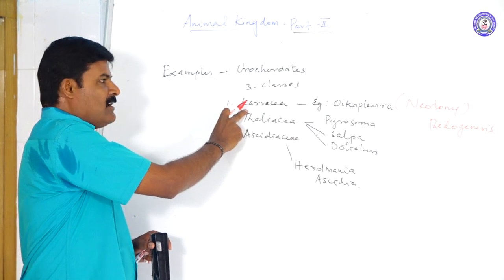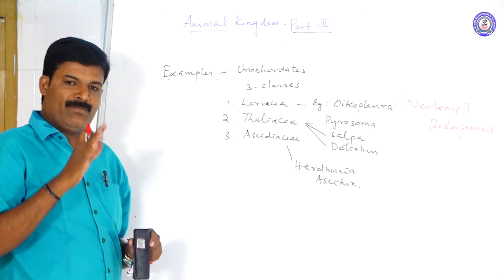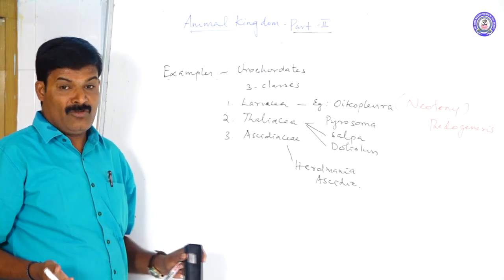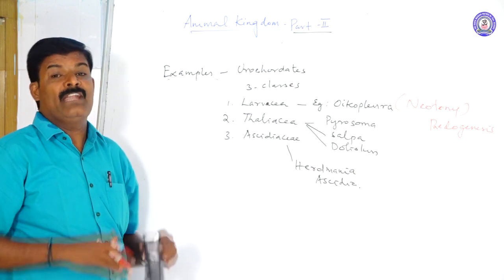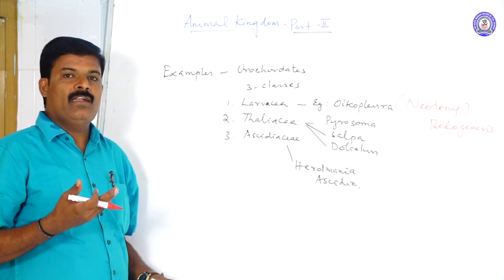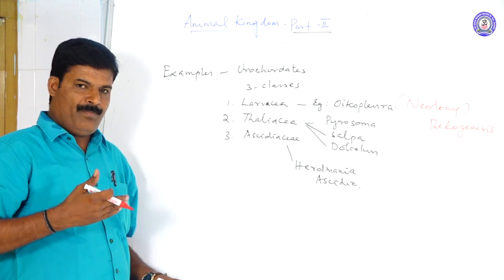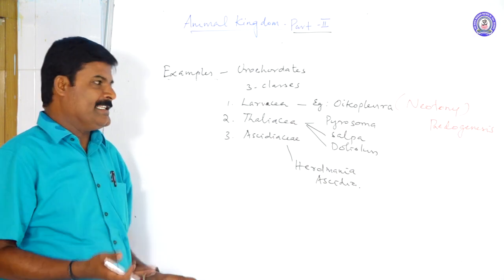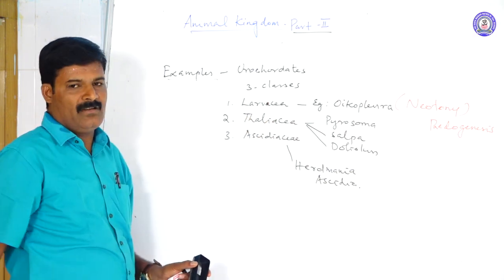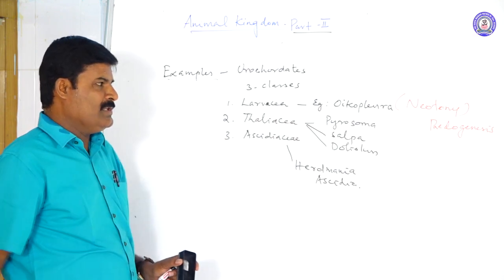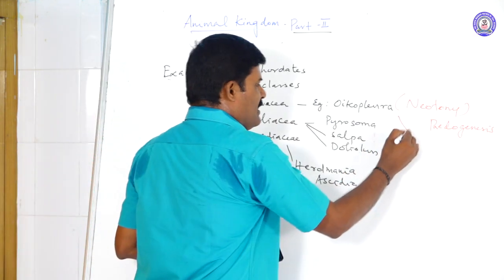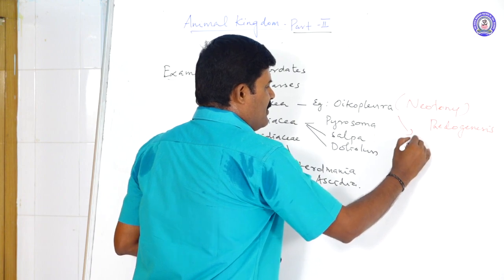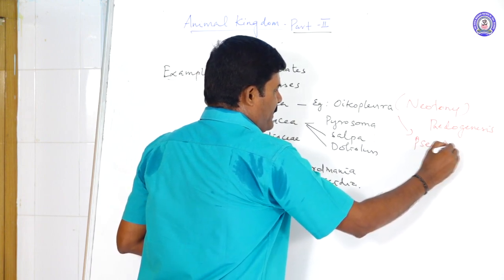The first class is the Larvaceae. It always maintains the larval form, and it attains sexual maturity, but does not undergo metamorphosis. The larva does not become an adult, but it attains sexual maturity. This kind of change is called neoteny or pedogenesis. A special feature, other features are also there. These are called pseudomorphism.